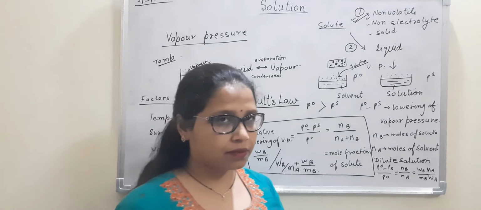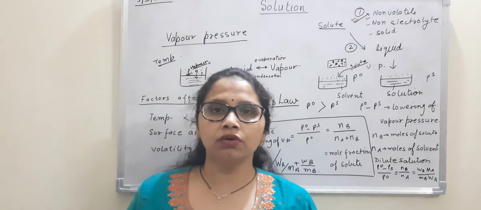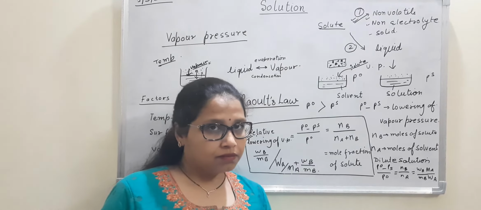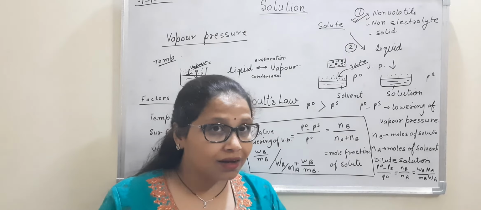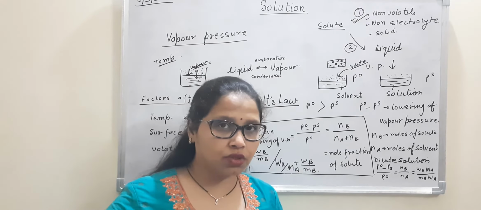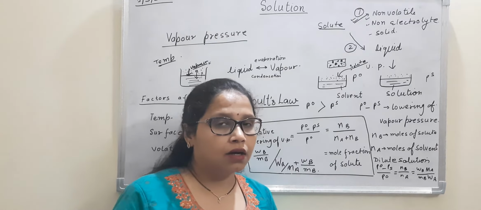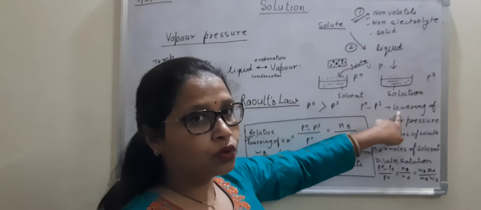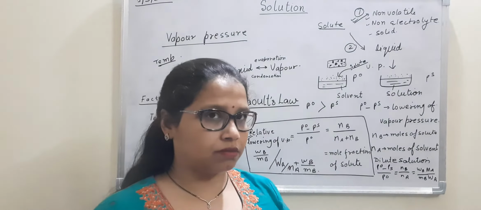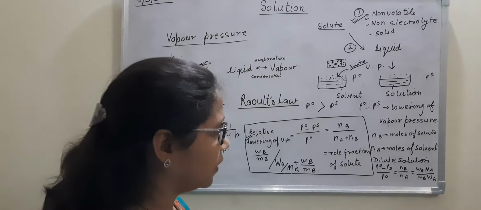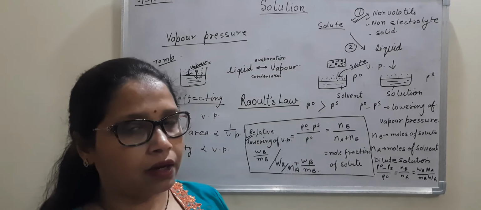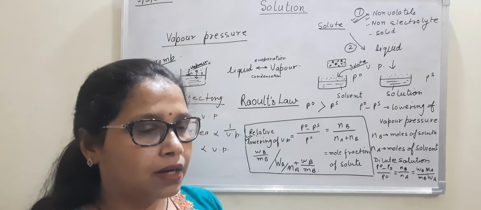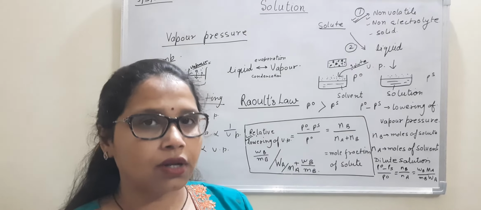How much is the decrease? और ये किस पे डिपेंड करेगा? More the solute is added, less will be the surface area available, and more will be the decrease, the difference. PS कम होता चला जाएगा, more the solute is added. So what will happen to the lowering? Greater the solute, greater will be the lowering of vapor pressure. That is one factor. इसका मतलब कि जितना solute अब add करेंगे, mass of solute, it is directly proportional to lowering. But it was not directly dependent. It was not giving us actual calculations.